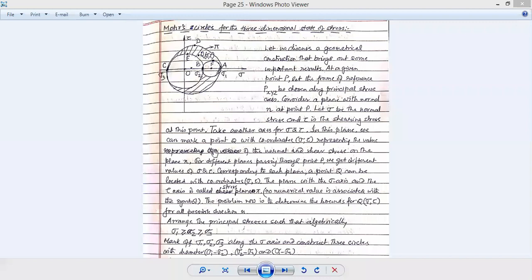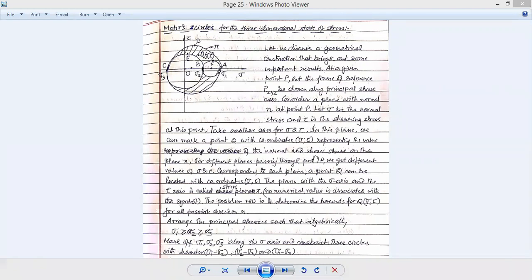Now we can mark a point Q over here, any point over the plane with coordinates sigma and tau. This point has coordinates in two dimensions, not three. Along the O sigma axis it has a value equal to sigma, and along the O tau axis it has a value equal to tau. So we have a two-dimensional plane, O sigma and O tau, and any point over it will have the coordinates sigma and tau according to its position.